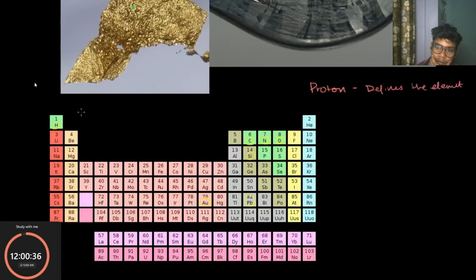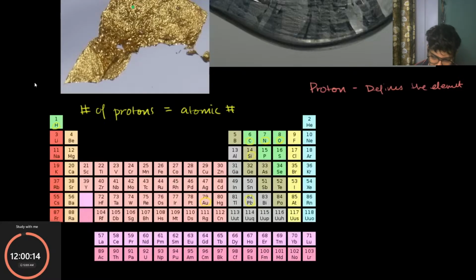The atomic number, which represents the number of protons, is the number written at the top of each element in the periodic table. The number of protons is always equal to the atomic number, defining the element's identity and distinguishing it from all others. They put that number up here because it's the defining characteristic of an element.